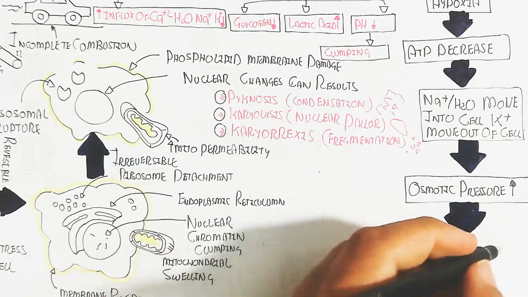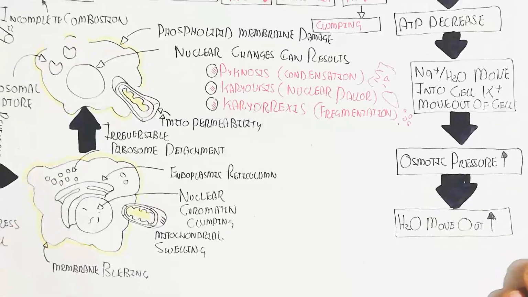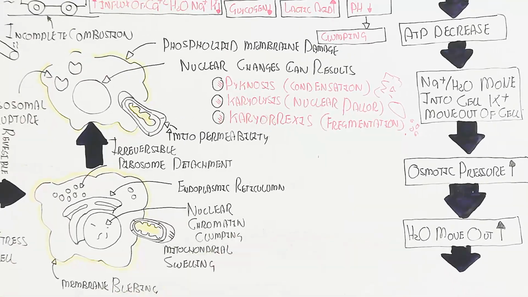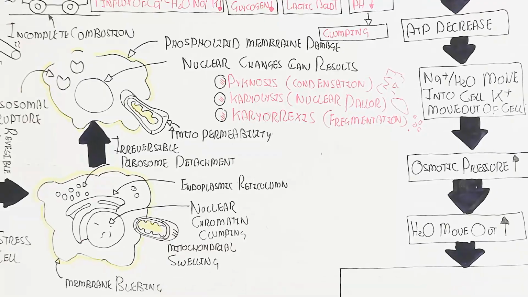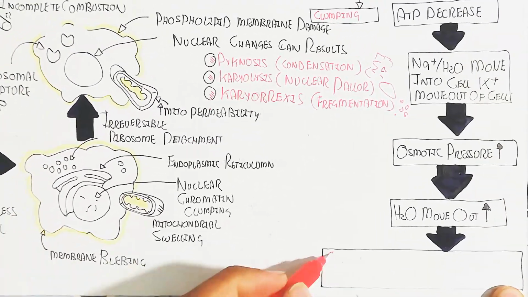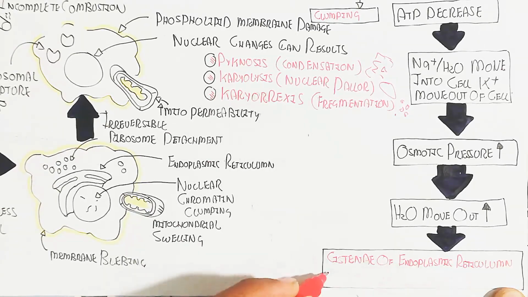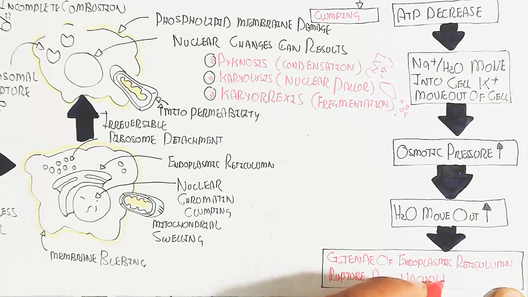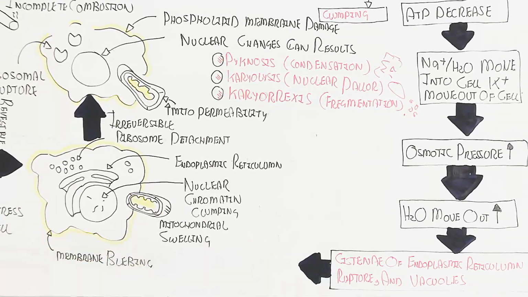When water moves out, the cisternae of the endoplasmic reticulum rupture and vacuoles form. This will lead to extensive vacuolation, and this extensive vacuolation will lead to hydropic degeneration.